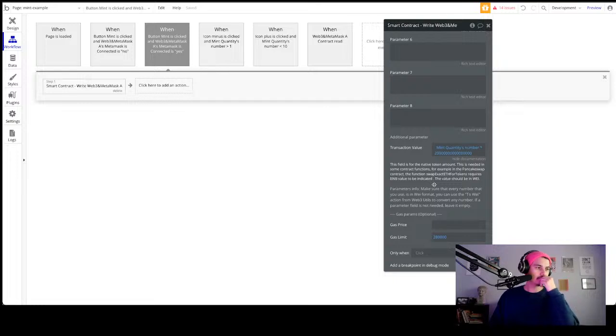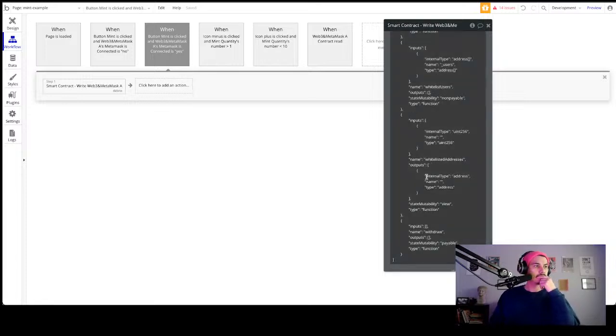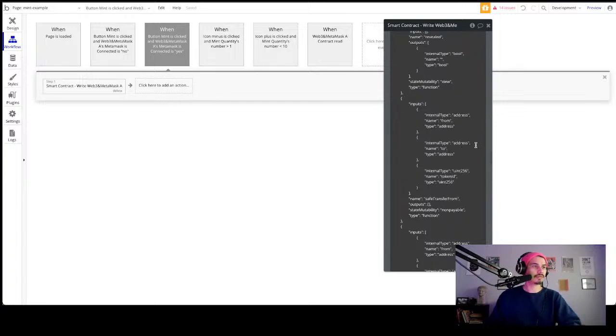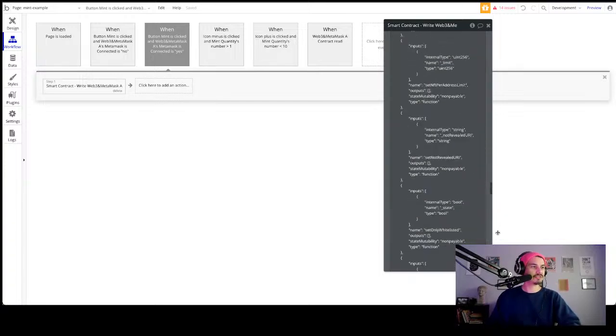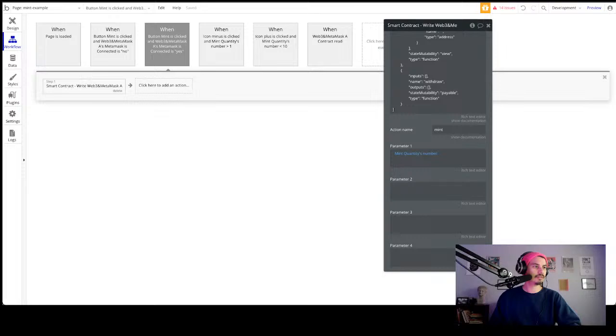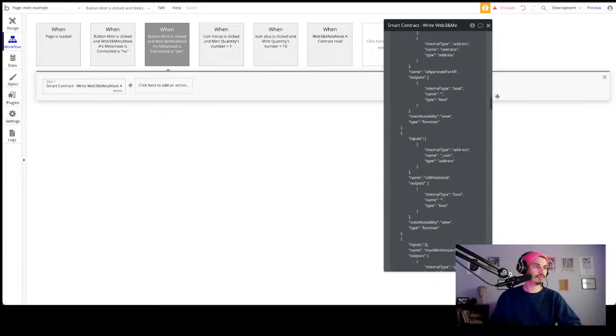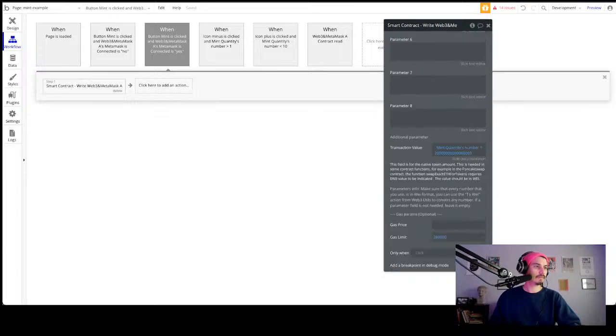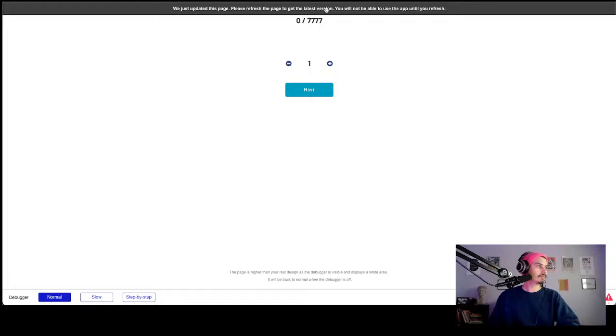Very interesting. I didn't change anything with the mint functionality. That's disturbing to me. Mint quantities, number, mint. MetaMask connected, yes. Smart contract. Okay. Let's do this.